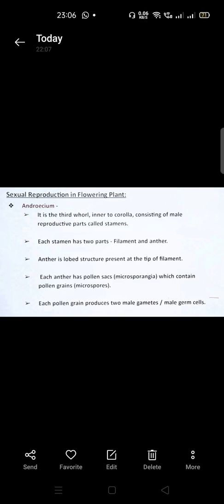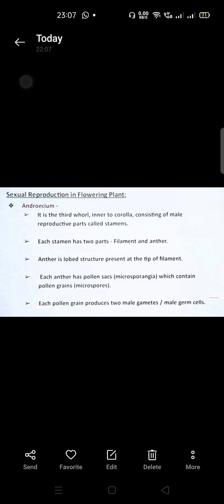Each pollen grain, it is a very important thing, every pollen grain has two male gametes or two male germ cells. It is important. When we go ahead to the fertilization process, you will understand the function of these two male germ cells. Every pollen grain contains two male sex cells, or two male germ cells.